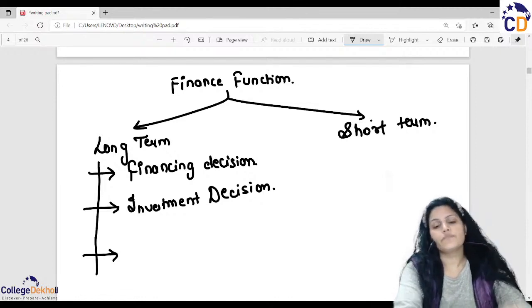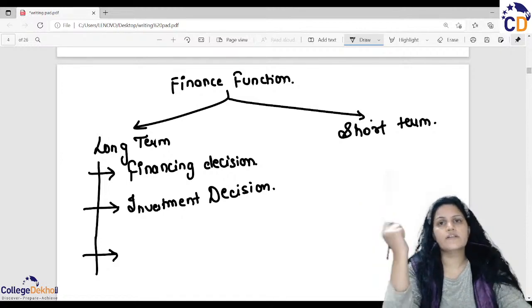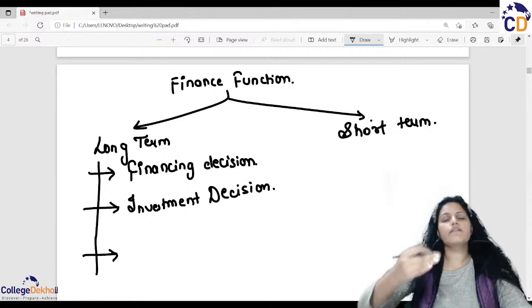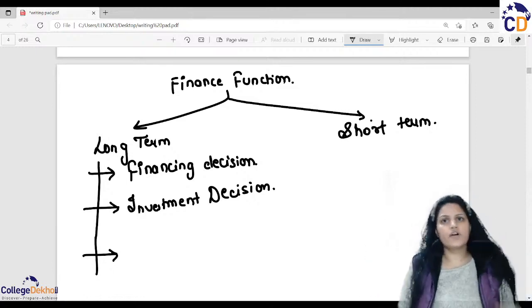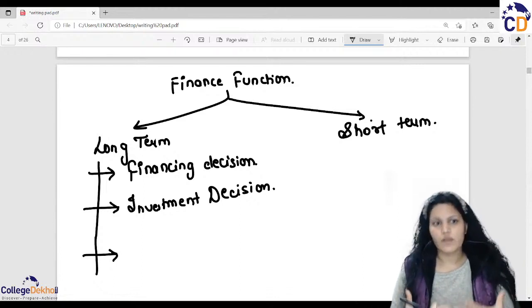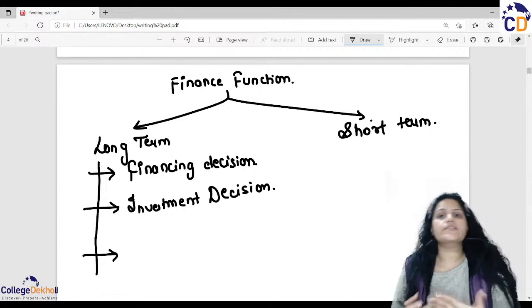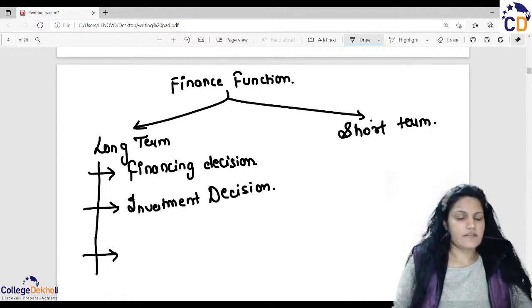But beyond FD, if you want to invest somewhere else in a proper way, with proper paperwork, what do you get? You get the interest, and that only increases. You can't work 24/7, you can't earn 24/7. But yes, you may earn while investing. So that is the investment decision.